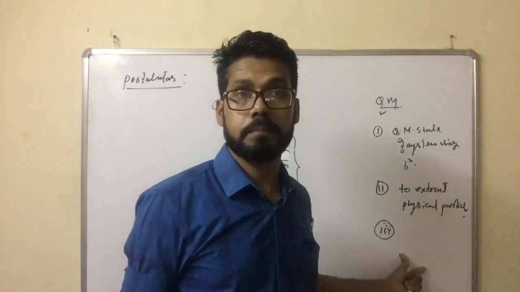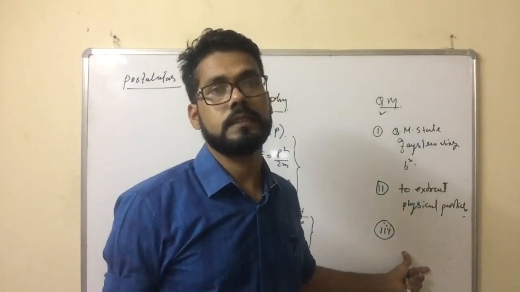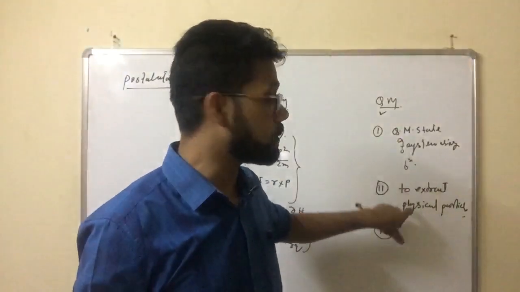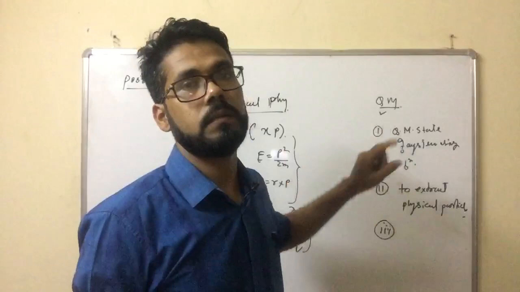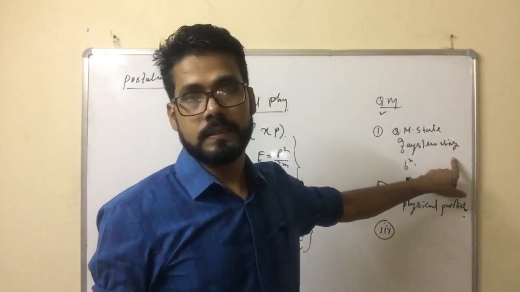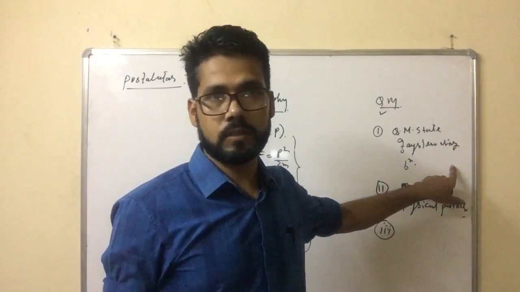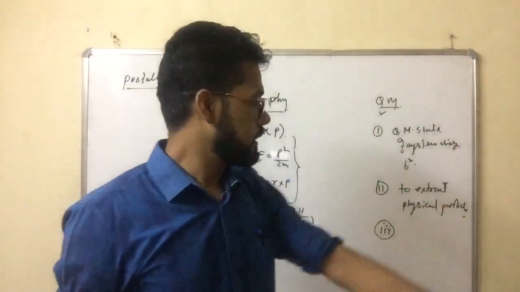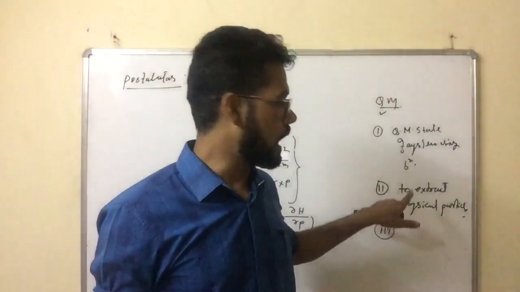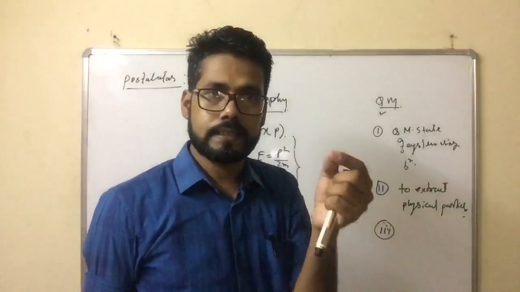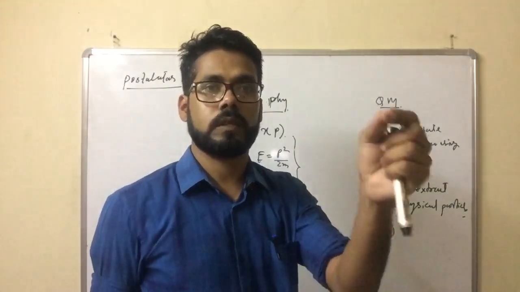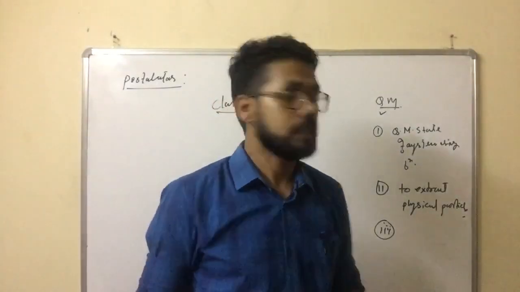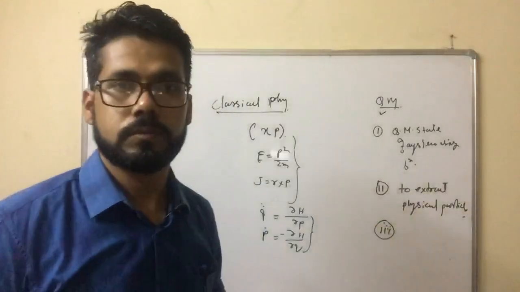Then how can we represent the dynamic behavior of the system? This is known as the time evolution of the system. These three points are explained by the quantum mechanical postulates. The first postulate in quantum mechanics gives a mathematical function, known as the wave function, to represent a particular state. In this system, how can we extract the physical parameters associated with a particular quantum mechanical system? Third point, time evolution or dynamic behavior of the system. These all three points are explained by the postulates of quantum mechanics.